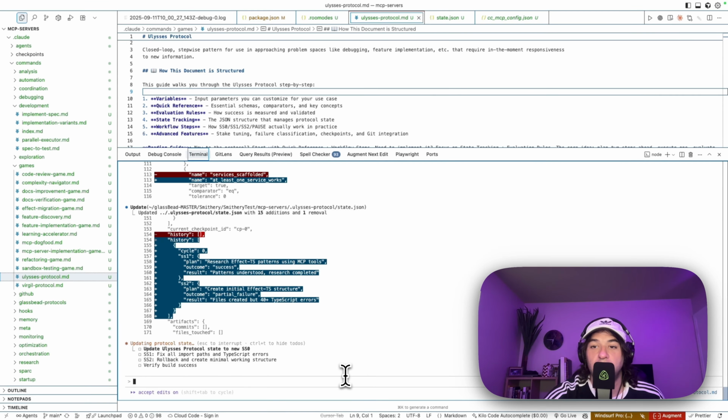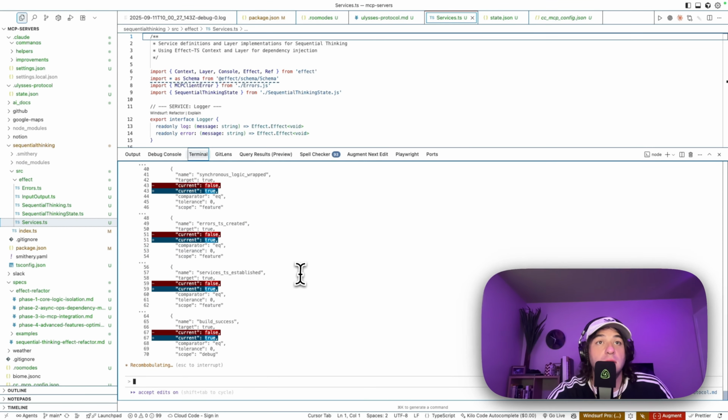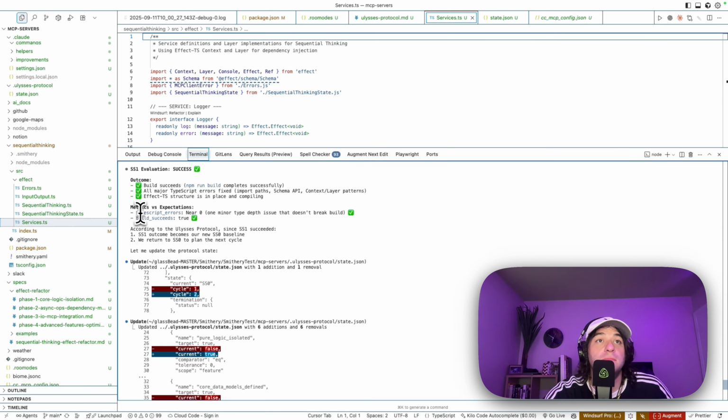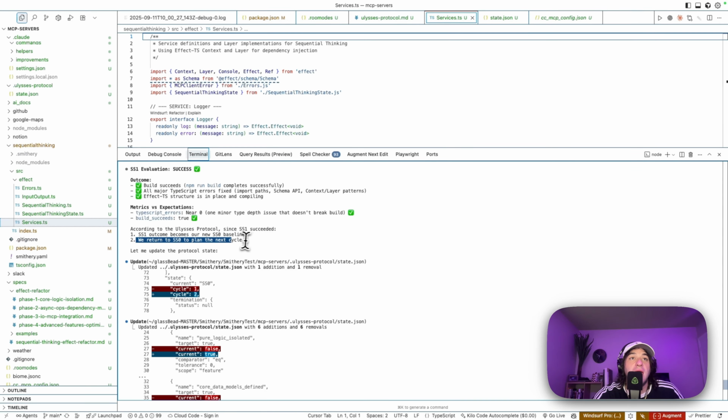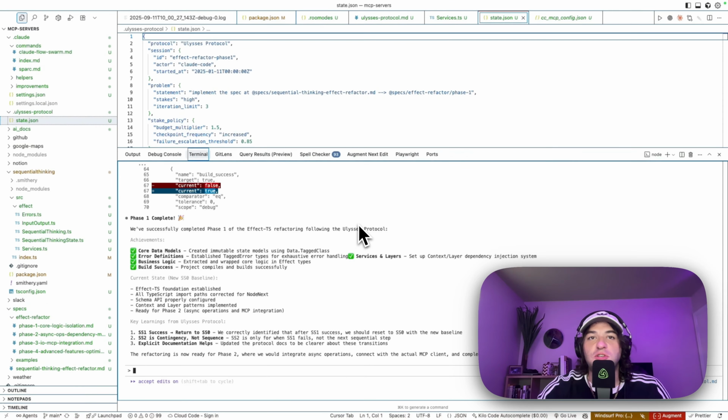There we go. So it's going and resetting the state. All right, we have success. We've got one issue that doesn't seem to affect the build. So now our outcome is becoming our new baseline, and we return to state step 0 to come up with a new plan. So this has just been one short example of how gamified agentic workflows can drastically improve agent experience. I'm happy to introduce Metagames to the agentic AI community, and your feedback will help me show you more of what you want to see.